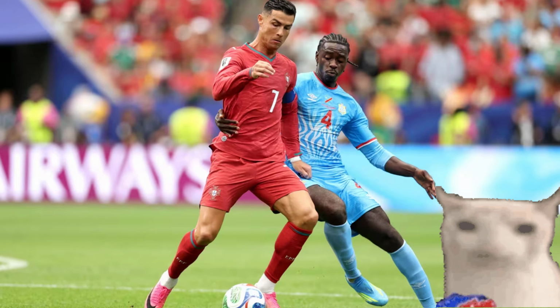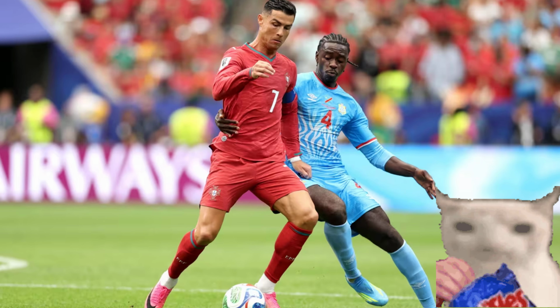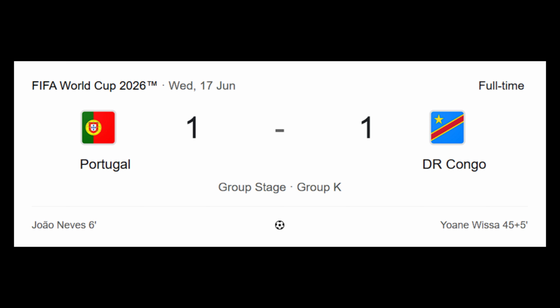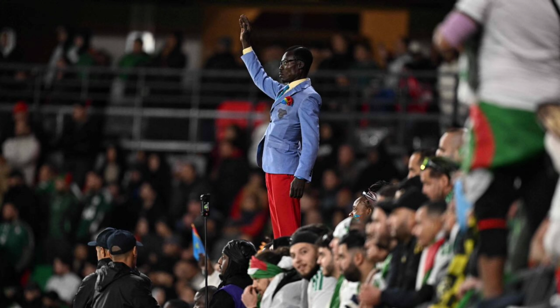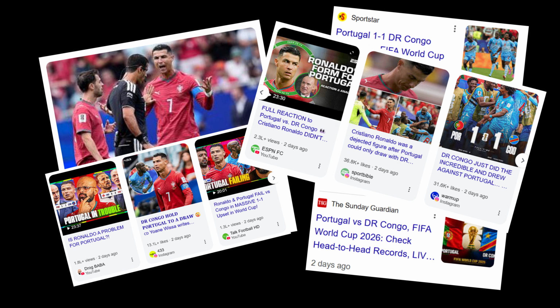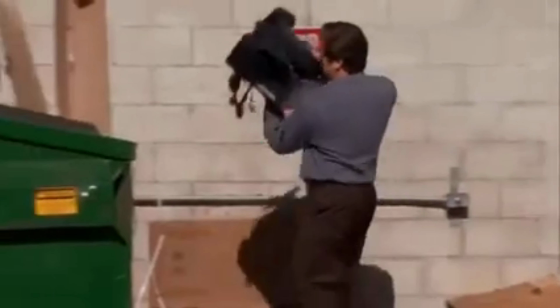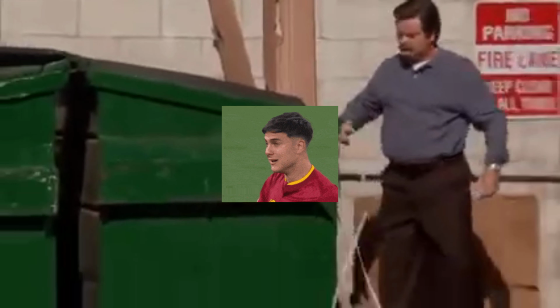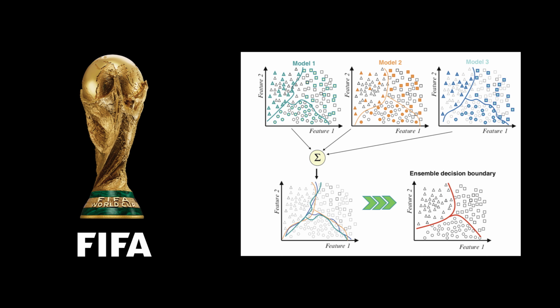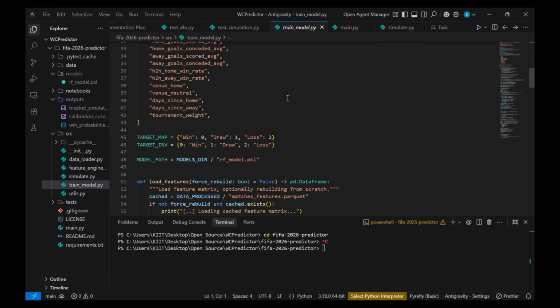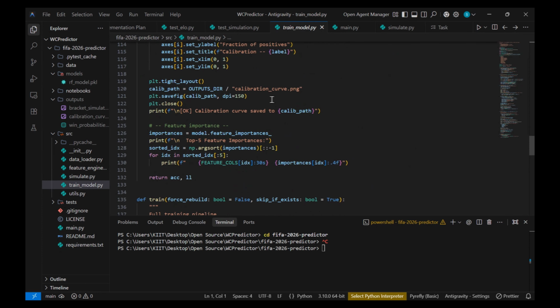So Ronaldo just played his 5th straight World Cup match without scoring. Portugal drew 1-1 with the DR Congo, their first World Cup since 1974. And somewhere in the middle of watching that disaster unfold, instead of being a normal football fan and just being sad about it, I had the brilliant idea to build my own World Cup predictor and simulation engine. Stay till the end because there are some genuinely funny predictions here.